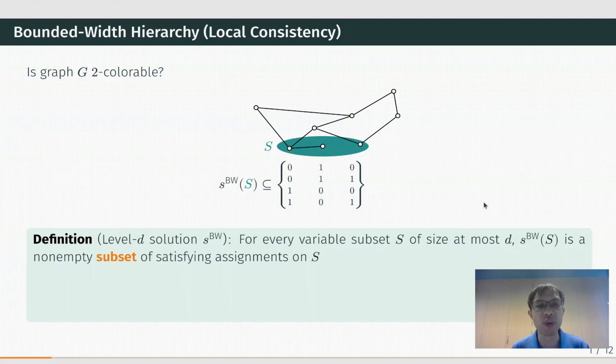Hierarchies are a class of local algorithms for solving constraint satisfaction problems. Consider the task of checking whether a graph is 2-colorable or not. A level D solution to the bounded width hierarchy consists of the following. To every small variable subset S, we look at the satisfying assignments to S. In this example here, S is this set of 3 variables, and there are 4 assignments that will satisfy all the bicoloring constraints on S.